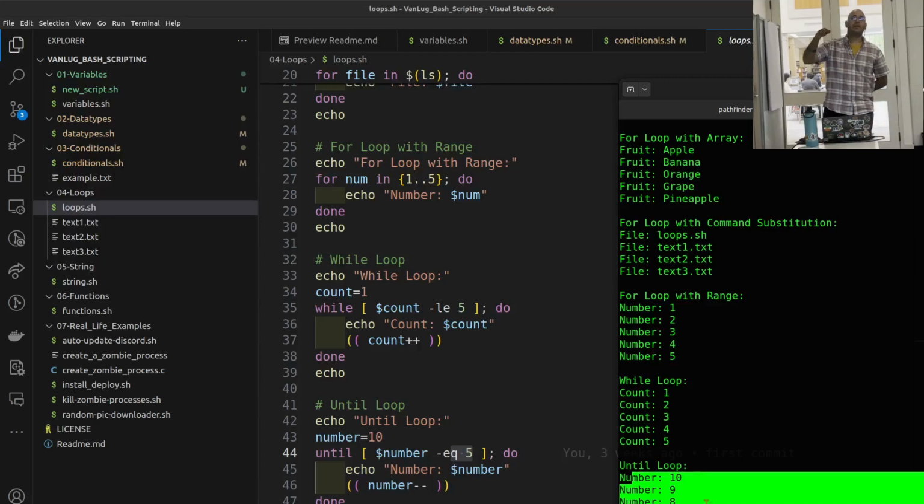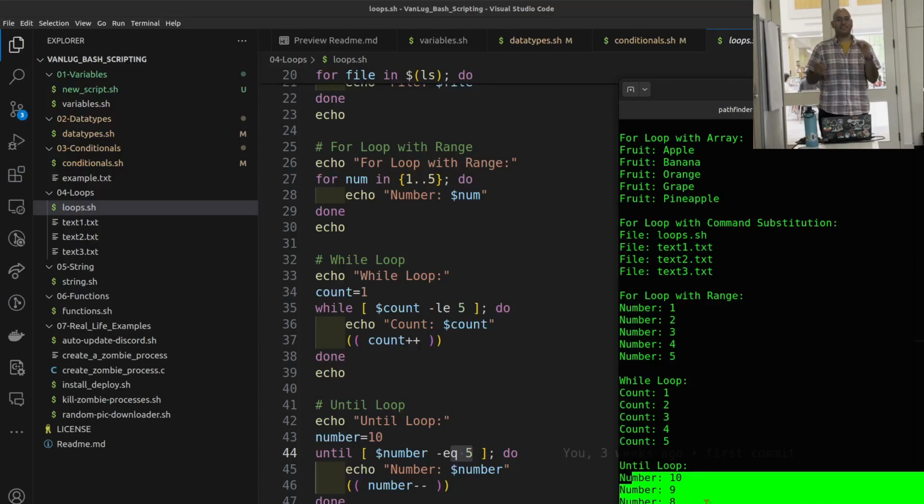It's not really common to use until, by the way. I've never seen it myself. They mostly use a for loop or while, but the logic is kind of reverse to the while. So while this statement is true, it's gonna run until this statement is not false.